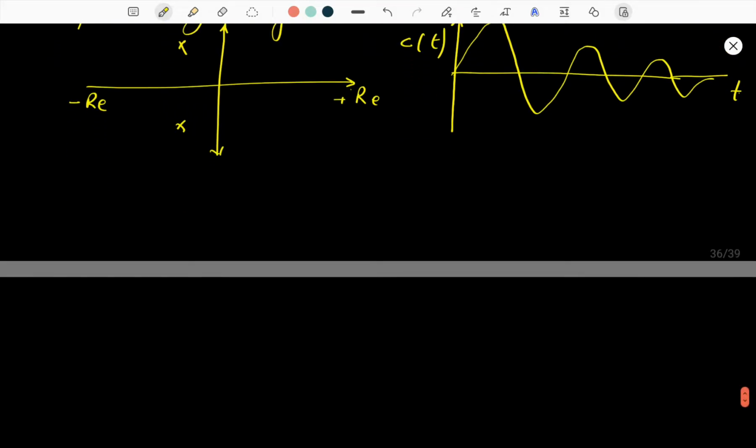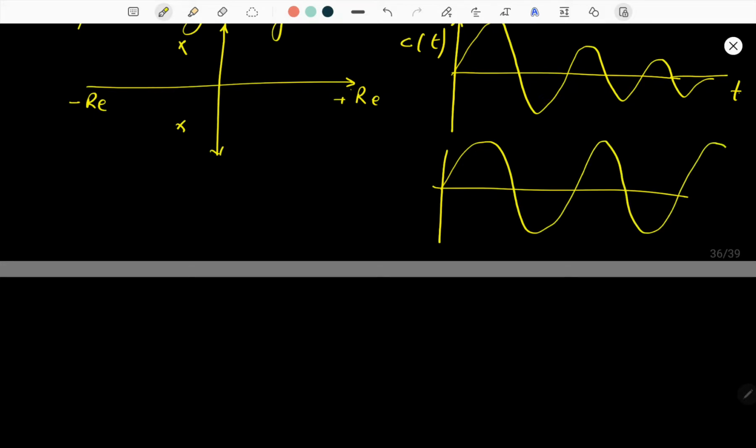Next condition: if our system oscillations are not damping out but are sustained like this, then the roots should lie on the imaginary line. Imagine this is the imaginary line and this is the real line. This is the positive real, this is negative real, this is the positive imaginary, this is negative imaginary. So our roots are lying on this line, on the margin, you can say. A system whose roots are lying on the margin is said to be marginally stable.